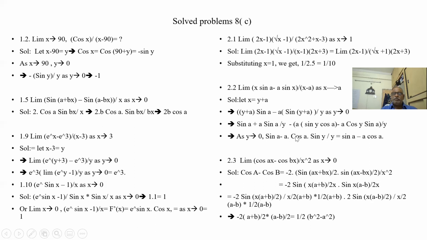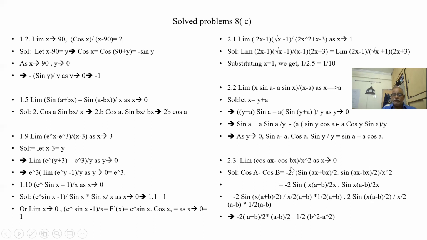So we made our work simple by learning differentiation, but these are fundamentals. How have we proceeded here? We have used standard limits. By the standard limit, sin y by y became 1, and a sin a by y, a sin a by y get cancelled. So I am left with sin a minus a cos a.